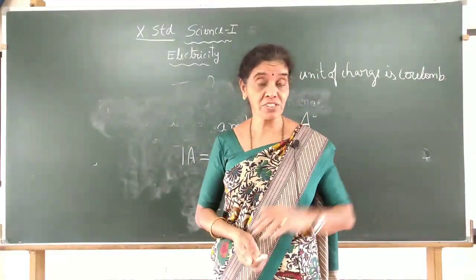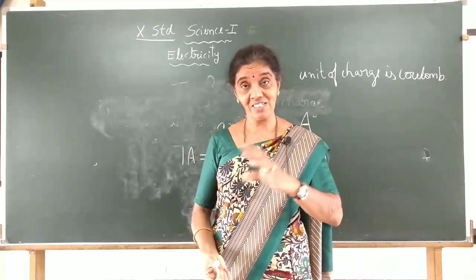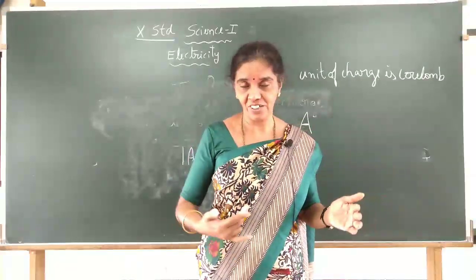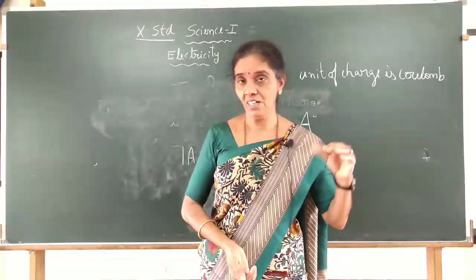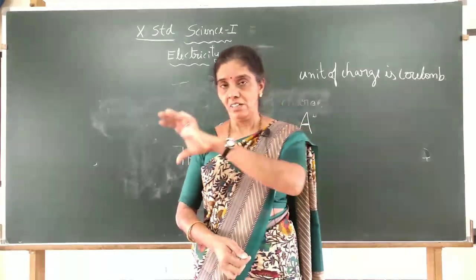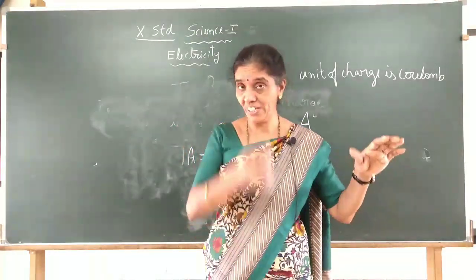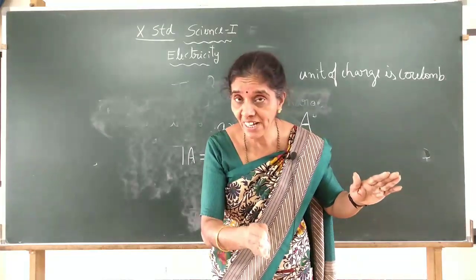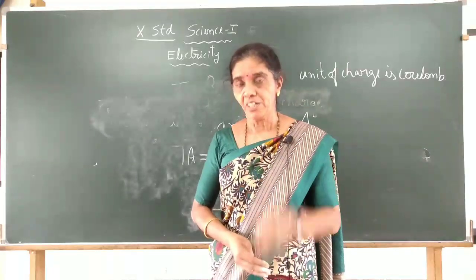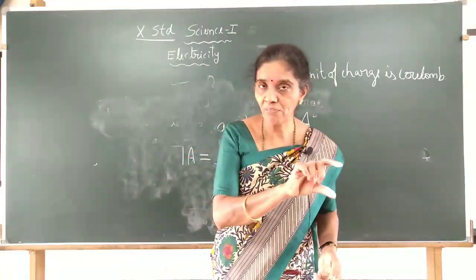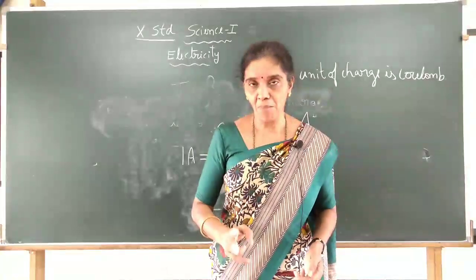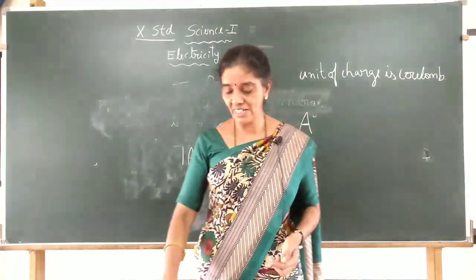Don't get confused between charge and current. When charge moves, you get the electric current. So the charge unit is the coulomb and the current unit is the ampere. When 5 coulomb of charge flows in 1 second through a particular area of that conducting wire, what is the current? 5 ampere. In 1 second, if 2 coulomb of charge is flowing, then what is the current in that wire? 2 ampere.